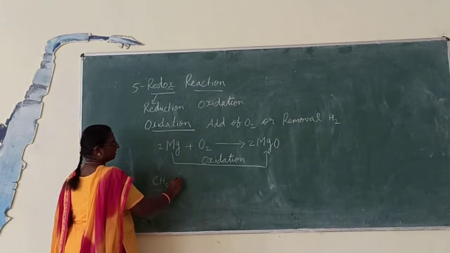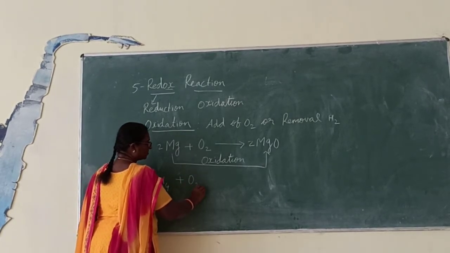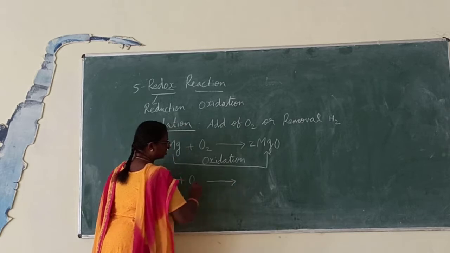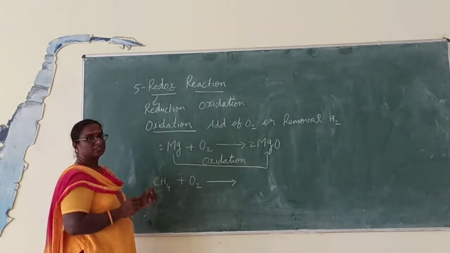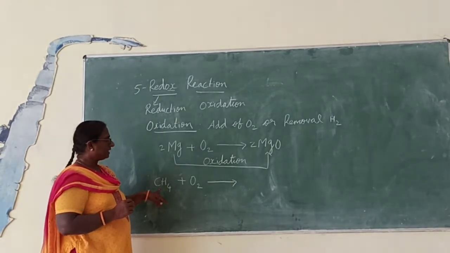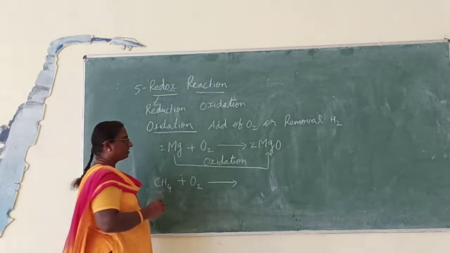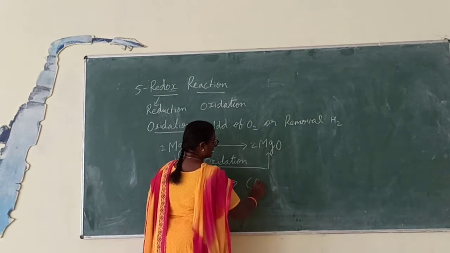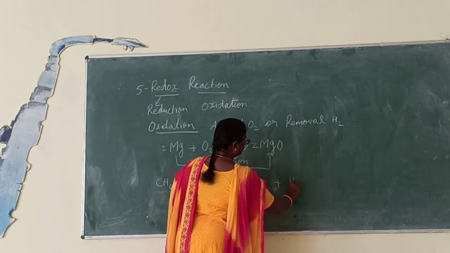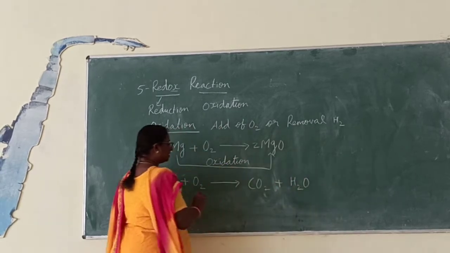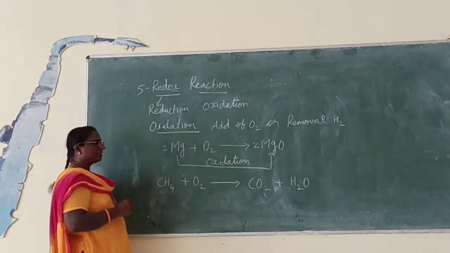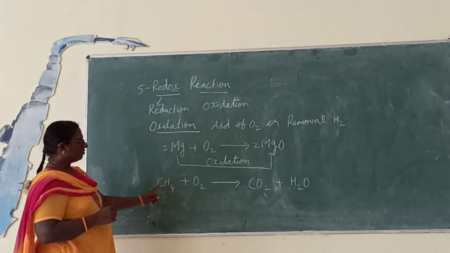CH4, methane, burns in oxygen. You have seen this reaction also in the exothermic reaction. Methane burns in oxygen to give carbon dioxide and water. Here, balancing you do it by yourself. Now you look here.